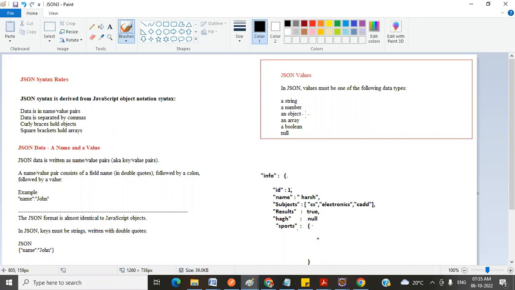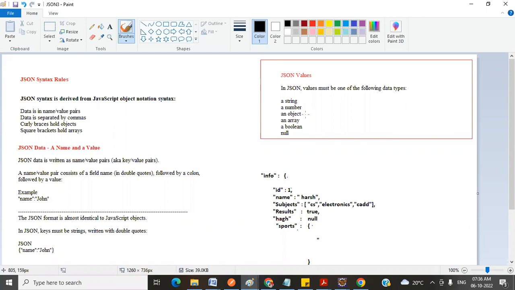So we covered declaring the object, declaring the array, how to define the array and store the object inside the array, what data type is applicable for the key, what data type is applicable for the values, and some other syntax of JSON, like after each and every variable we need to end with a comma. After the key we have to specify the colon, and then start the value.